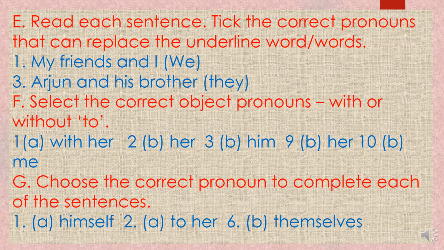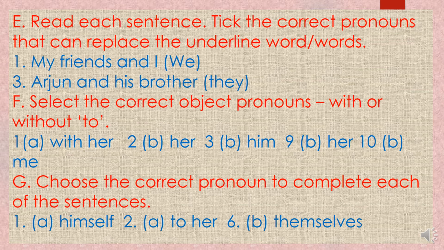So see the third. Do you want to call dash at 7 o'clock? Do you want to call, will it be to her? I don't think so. To him, I don't think so. So it will be him. Do you want to call him at 7 o'clock? So this is the correct option.